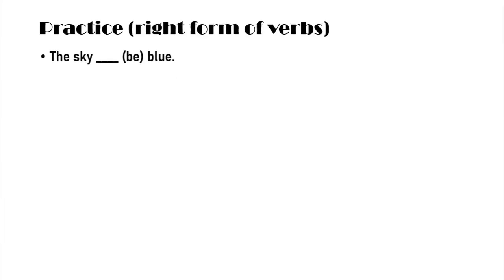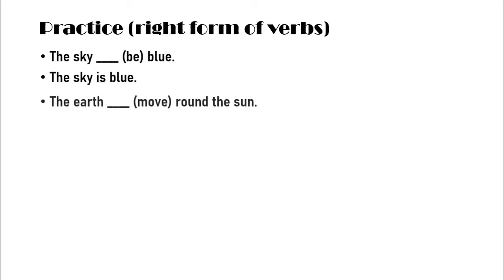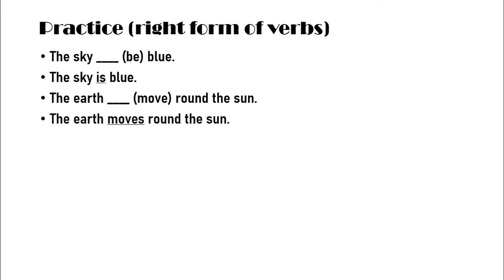So here we have some other exercises. The sky dash be blue. Dear boys, this is a universal truth, and we all know that a universal truth is always written in present indefinite tense. The sky is blue. Here we have another universal truth: the earth dash move round the sun. Here we also write this sentence in present indefinite tense. The earth moves around the sun, as this is also a universal truth.